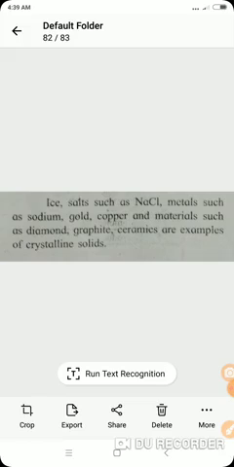Also copper sulfate, the blue vitriol, is an example of crystalline solids. Then materials such as diamond and graphite, which are allotropes of carbon, and ceramics are examples of crystalline solids.